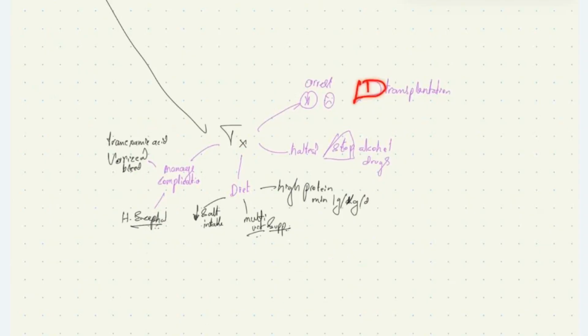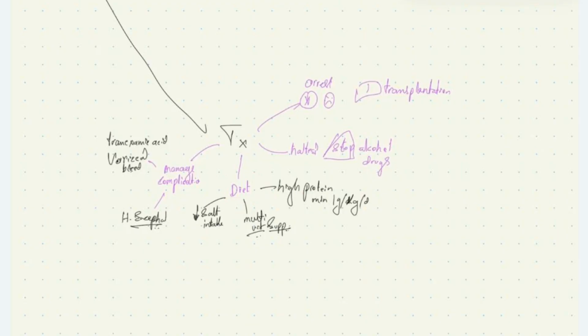If the patient has damaging causes like intake of alcohol or drugs which are causing damage to hepatocytes, if the patient stops drinking or stops intake of drugs like methotrexate and sulfonamides which are causing hepatic injury, the progression of cirrhosis can be halted in these patients. The diet recommendation in these patients is a high protein diet because they will have reduced albumin level in the body. The minimum protein intake should be 1 gram per kg per day.